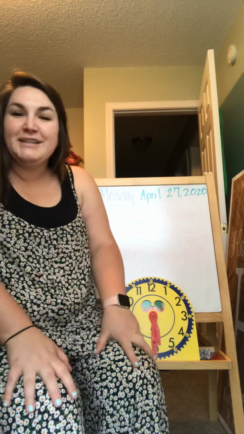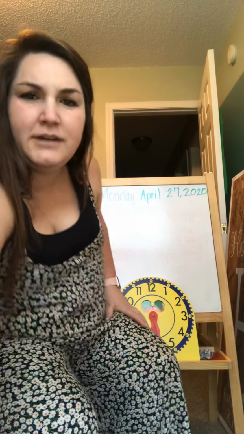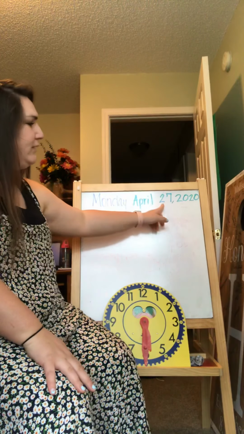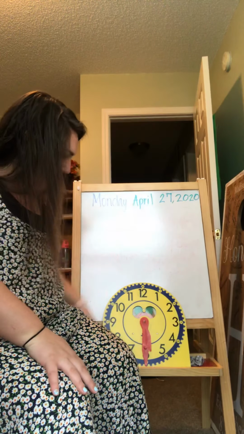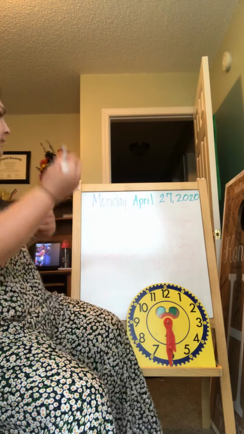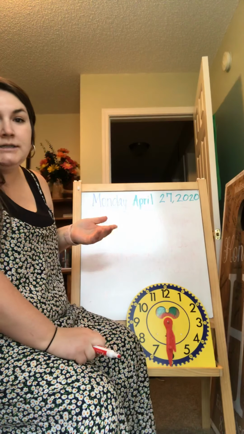Here we go. Let's go ahead and start with our date today. So today's date, I don't know if you can see that. I told you my black marker is running low. But today's date is Monday, April 27th, 2020. And so when we write that using digits and digits only, how would we write it first? We would write what number first? Tell me out loud.